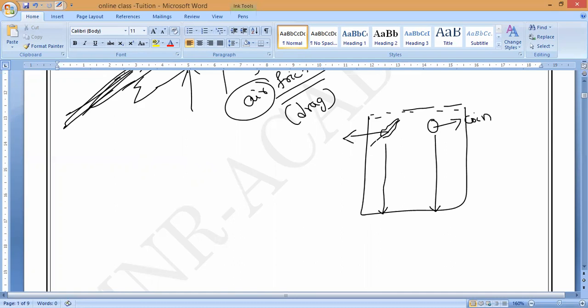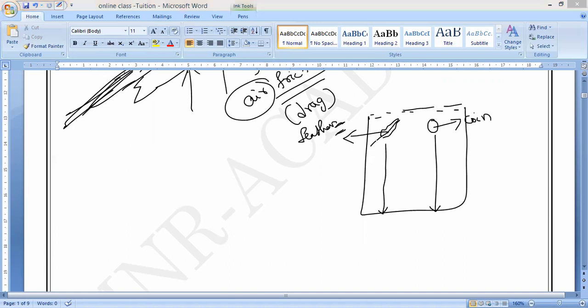As we know, mass is independent of acceleration in the case of free fall, so both will reach the ground at the same time. We are pumping the air out of the container, a glass tube, and then the feather and hammer are released from the top. In the absence of air, the resistance becomes zero. Both will fall down at the same rate. Same rate, that is what you have to remember.